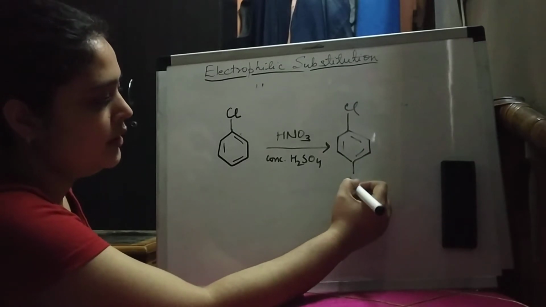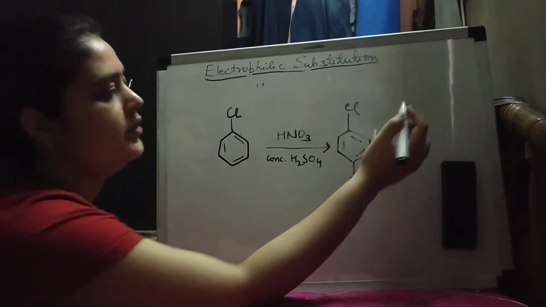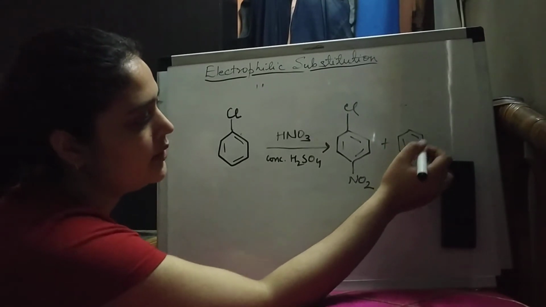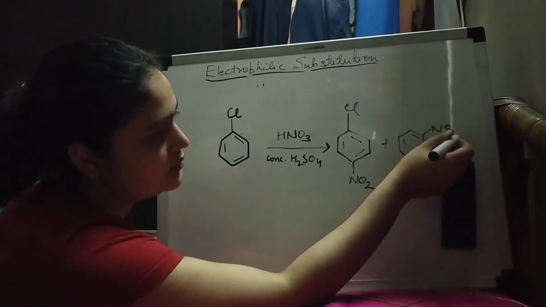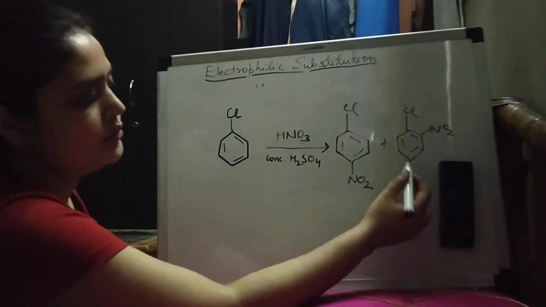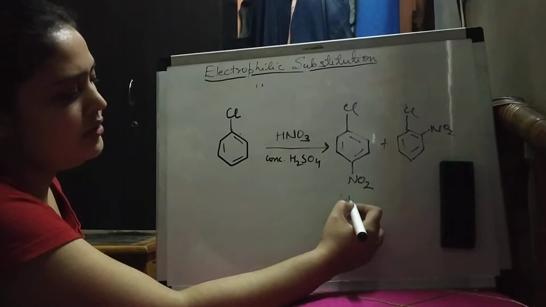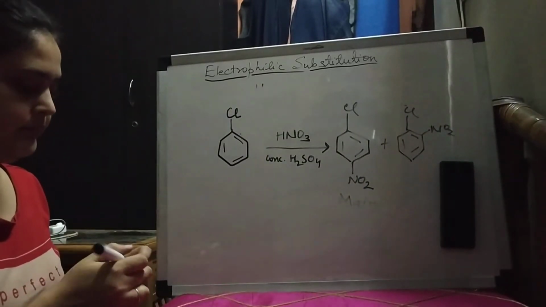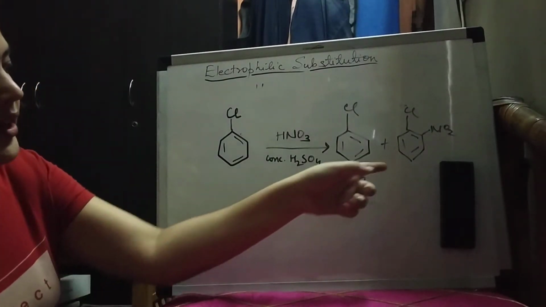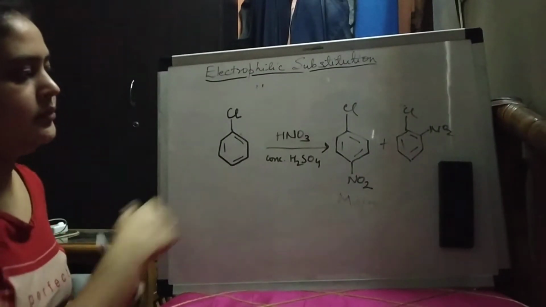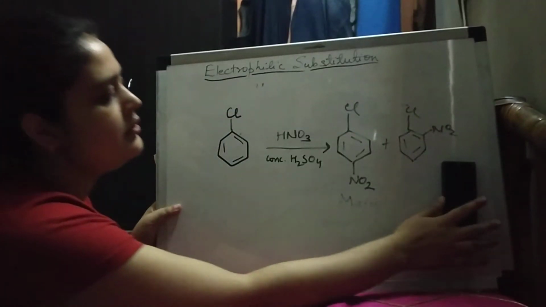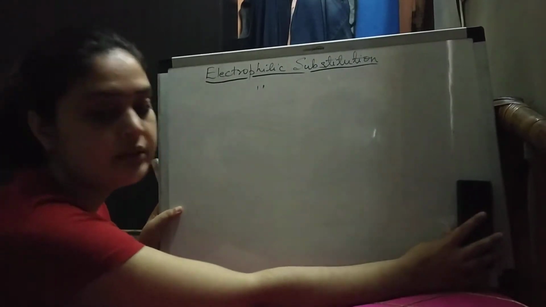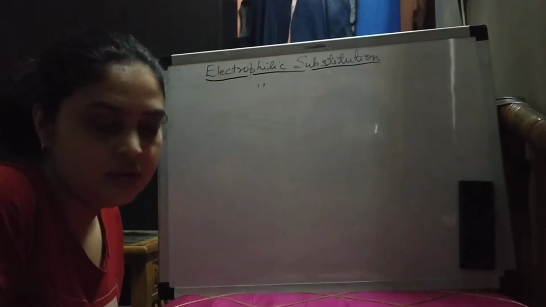Here the nitro group will be at the para position and here at the ortho position. This is major and this is minor. So this was nitration.